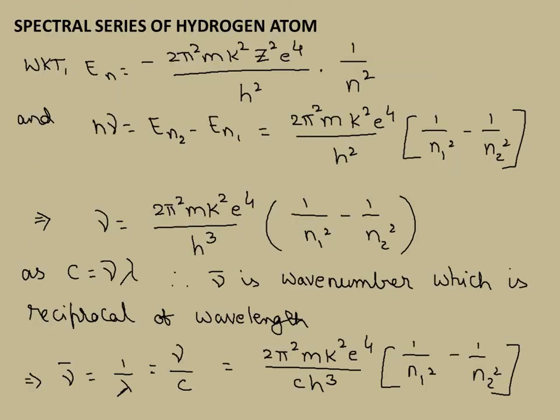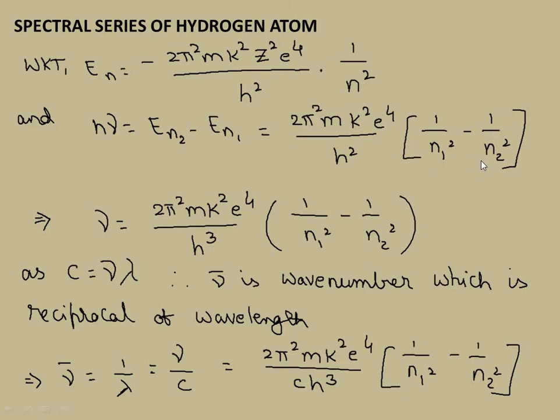Okay, right. Now let's look at the spectral series of the hydrogen atom. Just now we got the expression for energy as minus 2 pi square mk square z square e power 4 by h square into 1 by n square. Nothing new I am doing, I am keeping all the constants aside. The only variable I am writing is 1 by n square. Now according to Bohr's frequency condition, E2 minus E1 equal to h nu for two different energy levels, which means the n value will vary. So I am calling them n1, n2 for two different values. So 2 pi square mk square e power 4 by h square of 1 by n1 square minus 1 by n2 square.